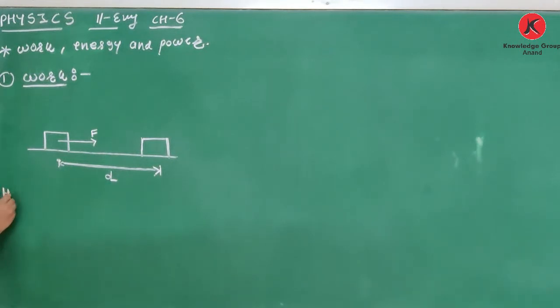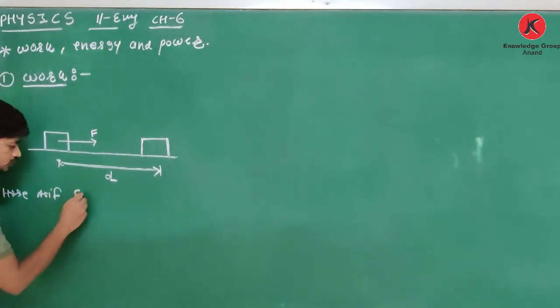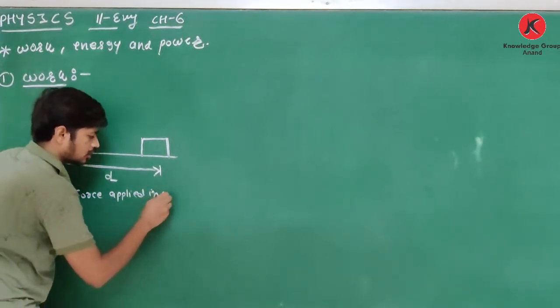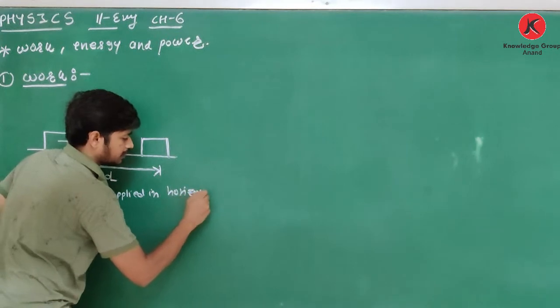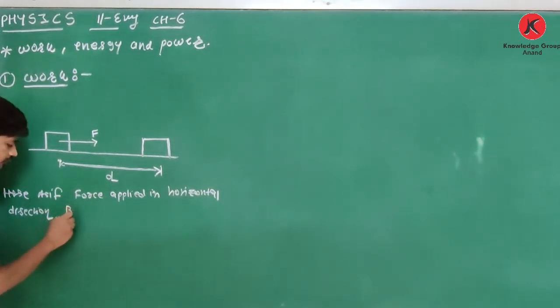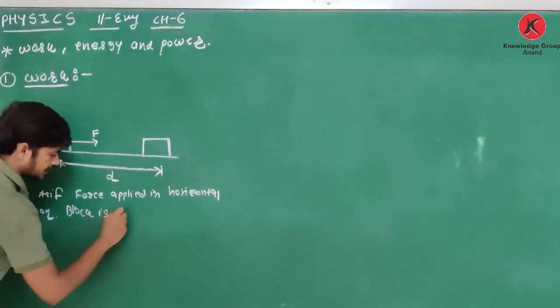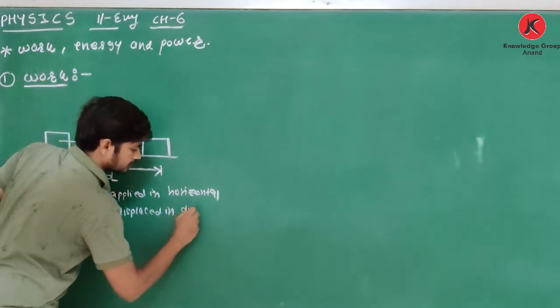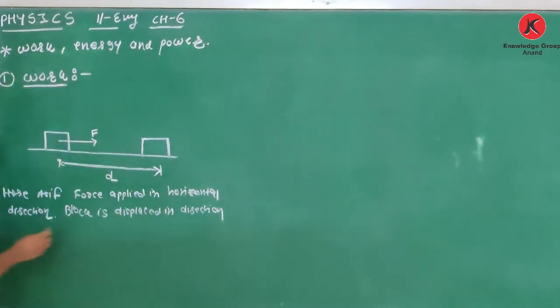So as shown in the figure, force is applied in the horizontal direction, and the block is displaced in the direction of force. Therefore work is done